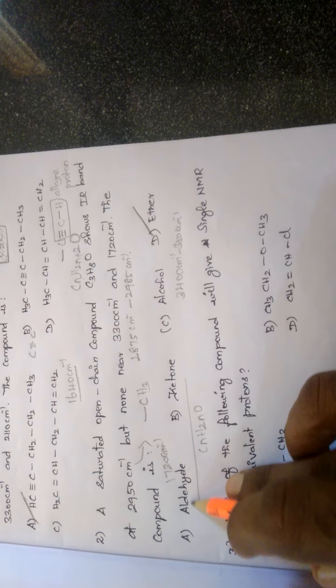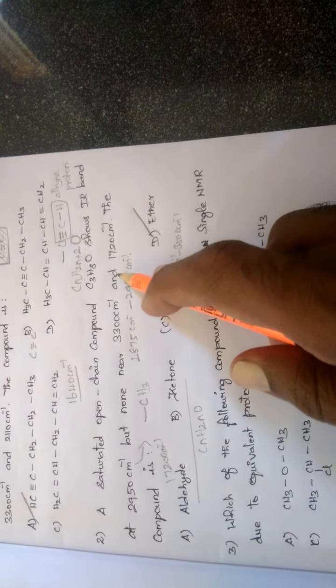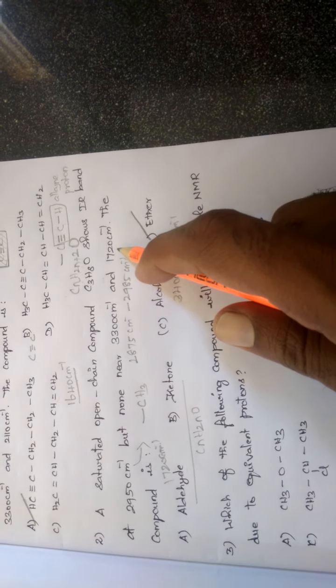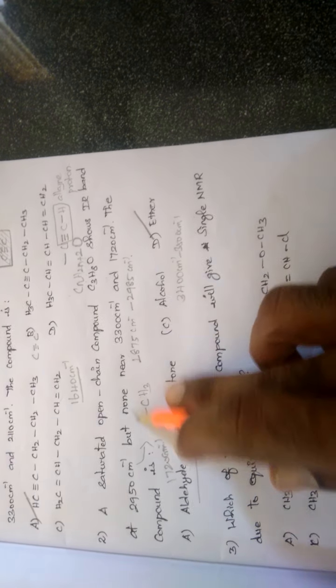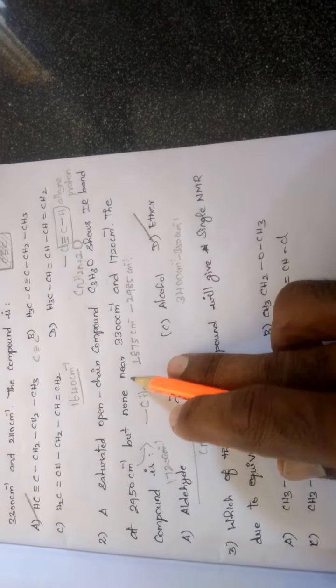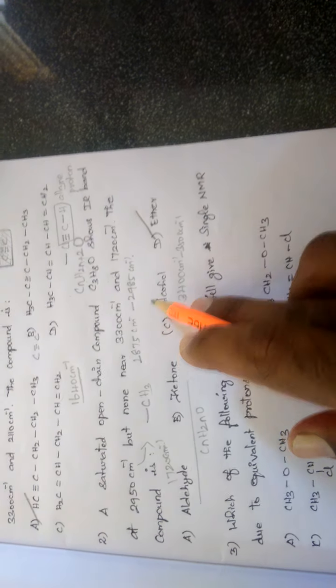So in two different ways we can eliminate these: according to the molecular formula, and also the absence of peaks in the region of 1720. This absence of peak, the compound being transparent above 3000 cm⁻¹, confirms the compound is not an alcohol. There is only a chance to be an ether.